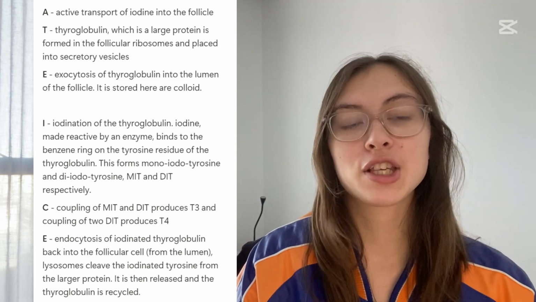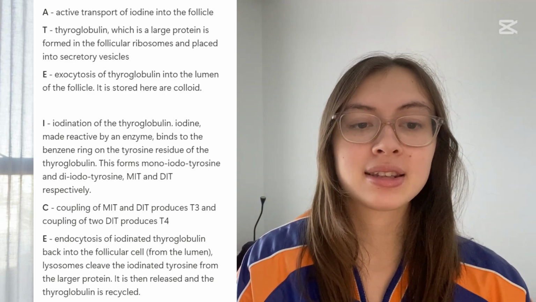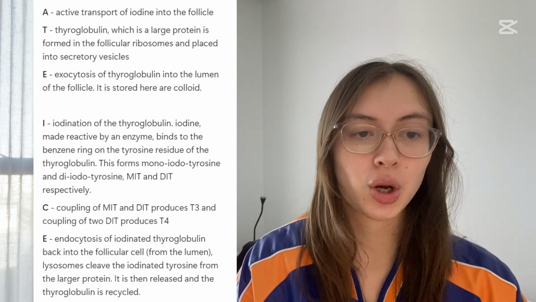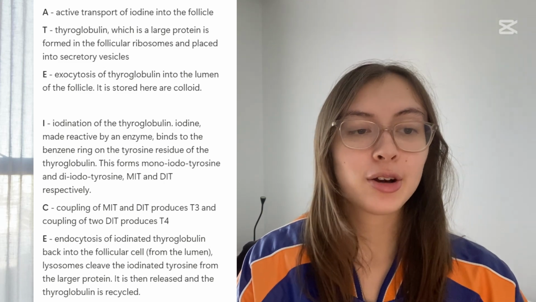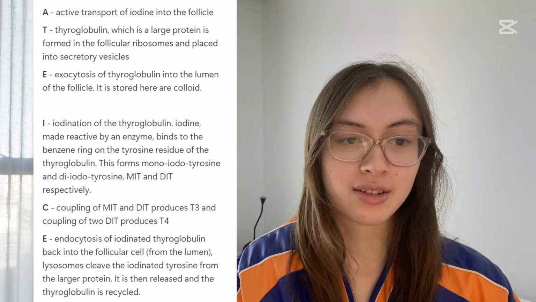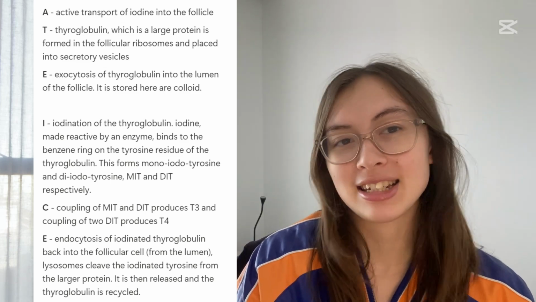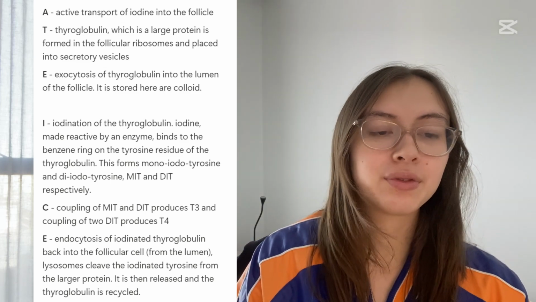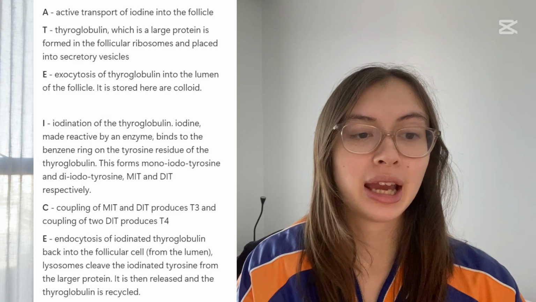The iodine is first made reactive by an enzyme, and then it binds to the benzene ring on the tyrosine residue of the thyroglobulin. When the thyroglobulin is iodized, it can become monoiodotyrosine or diiodotyrosine. We call these MIT and DIT for short. The different coupling of these compounds leads to the formation of T3 and T4.